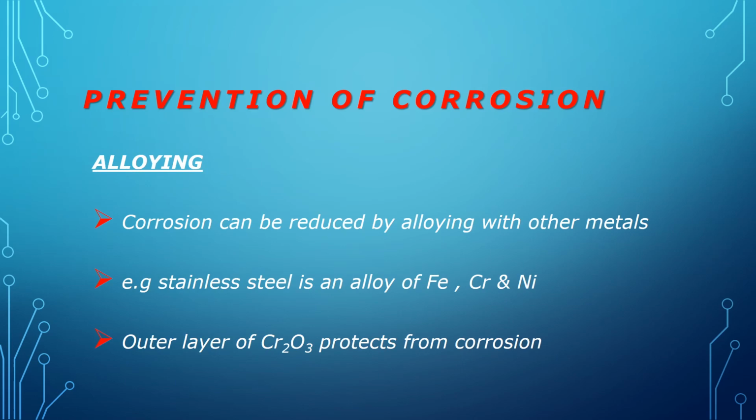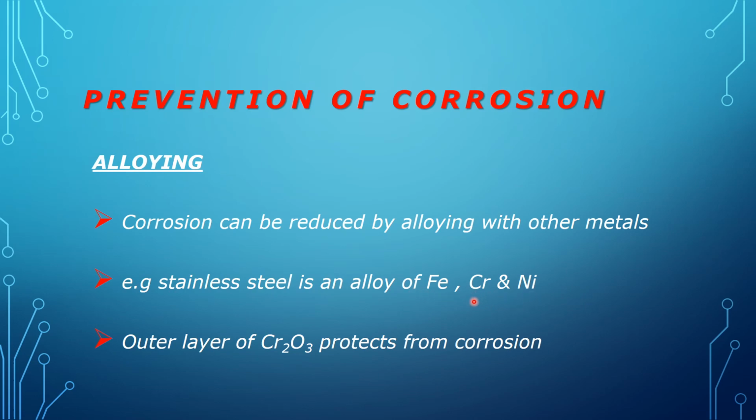Another method used for preventing corrosion is alloying. Alloy is a combination of two or more metals. We can reduce corrosion by alloying with other metals. For example, stainless steel is an alloy of iron, chromium, and nickel.